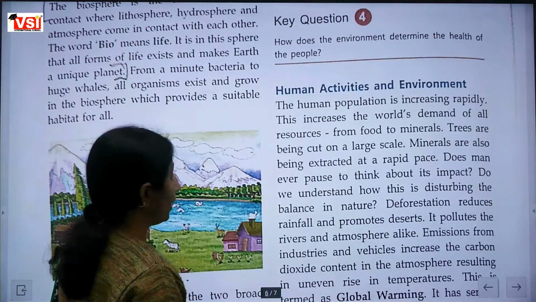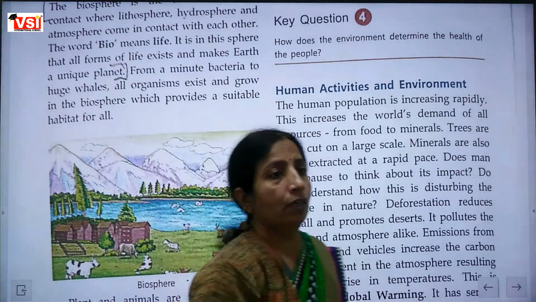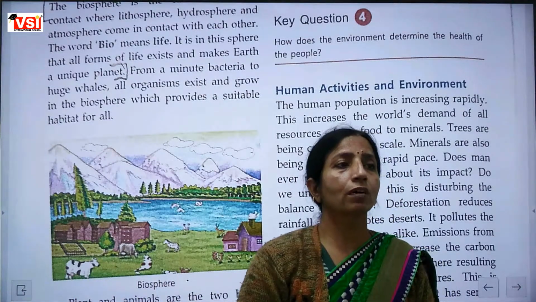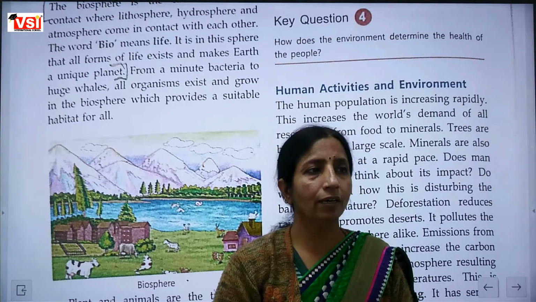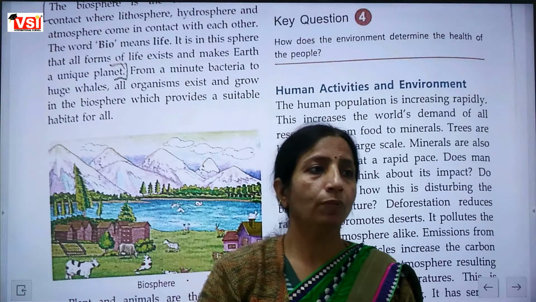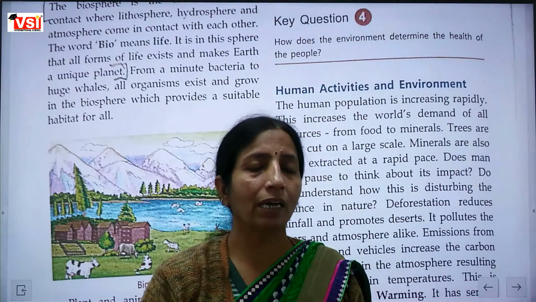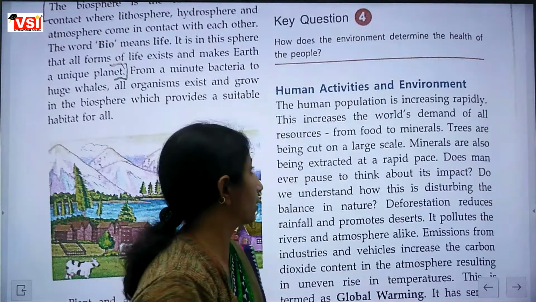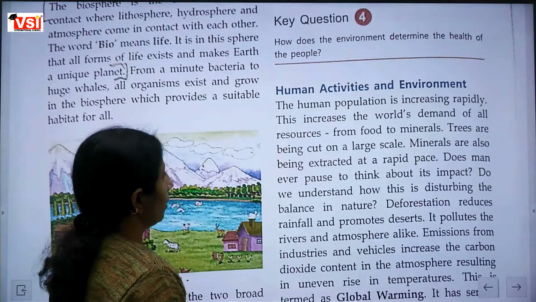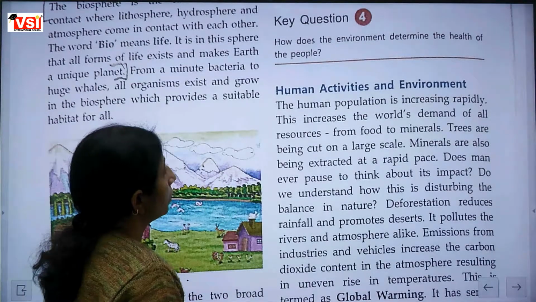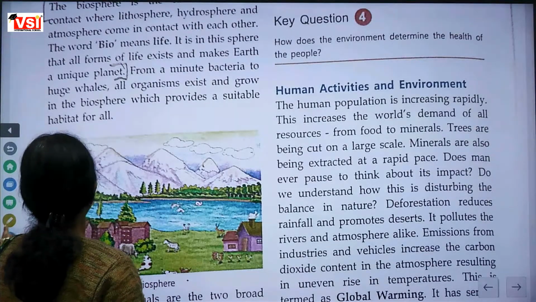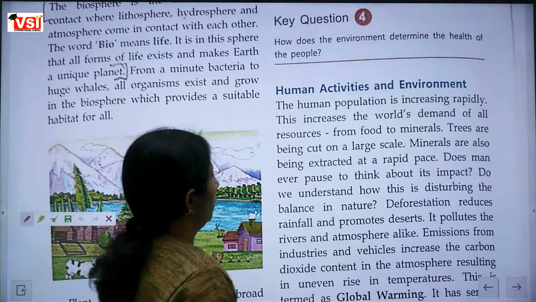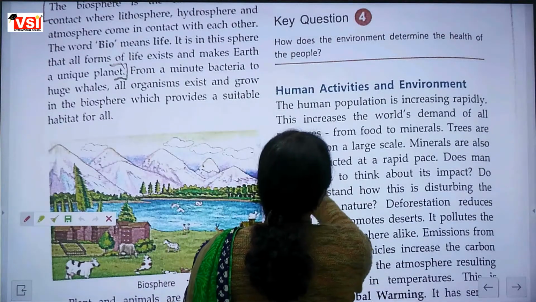Due to human activities, it has disturbed our nature balance. Our nature's balance has been disturbed, which has had a very harmful effect on human life, animal life and plant life. Human activities and environment: the human population is increasing rapidly and trees are being cut on a large scale.